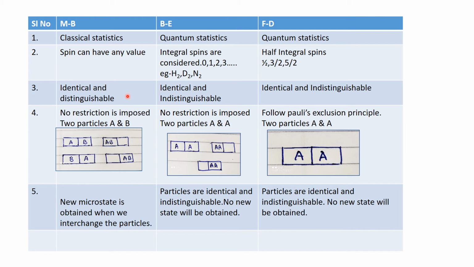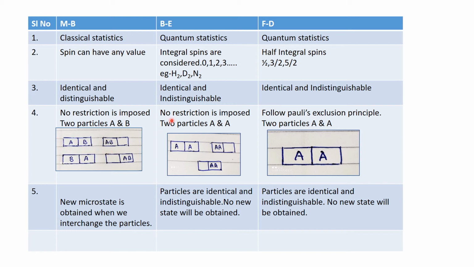Maxwell-Boltzmann particles are identical and distinguishable. But Bose-Einstein as well as Fermi-Dirac particles are identical as well as indistinguishable. In the case of Maxwell-Boltzmann, no restriction is imposed. Consider the case of two particles A and B. We take A and B because in this case the particles are distinguishable. These two particles can be arranged like this, that is, can be arranged in four ways.